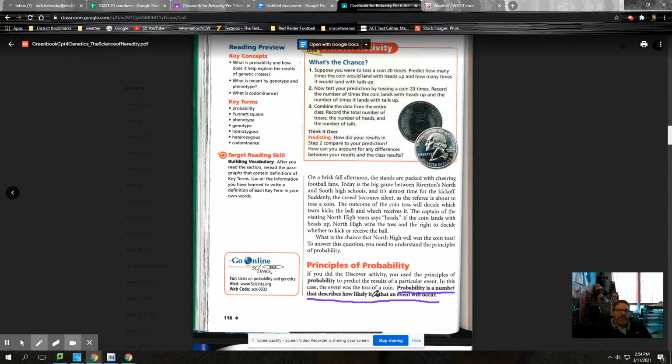Lottery. We've been talking about lottery and the chances, lottery has been in the news here lately. And the chances of you winning the lottery is less than you being struck by a bolt of lightning. In other words, you have a better chance of being struck by lightning than you do of winning the lottery.